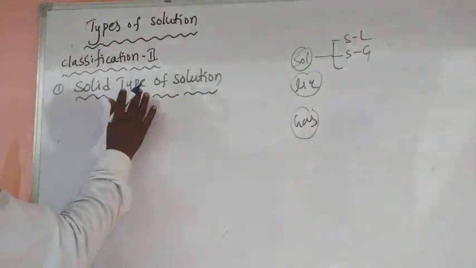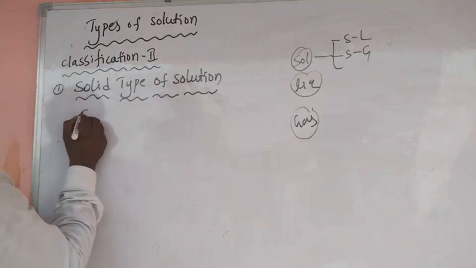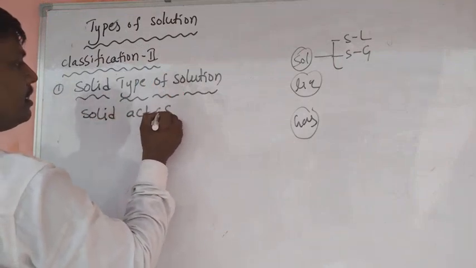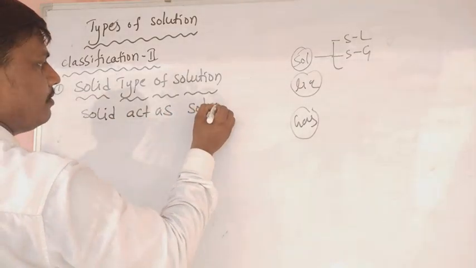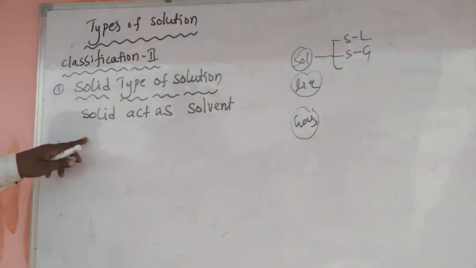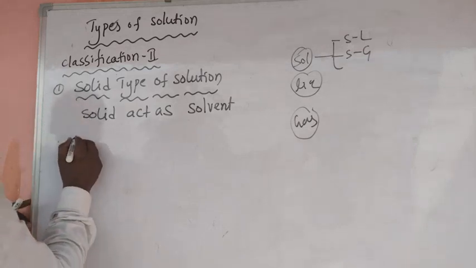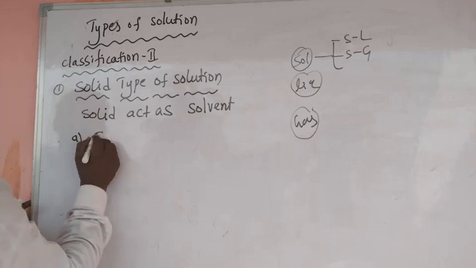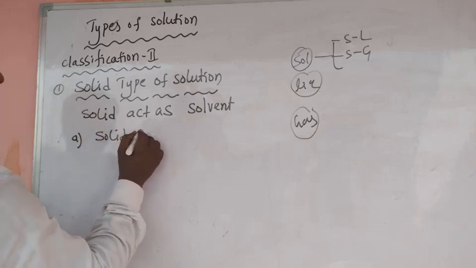First one, solid type of solution. In solid type of solution, solid acts as a solvent. This is again classified into three types. First one, solid in solid type.